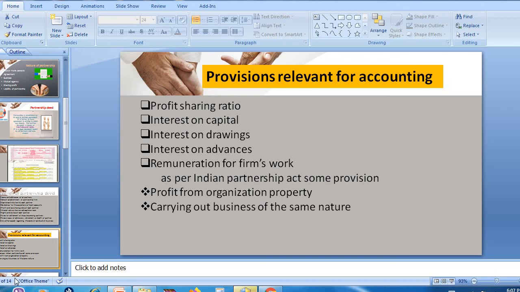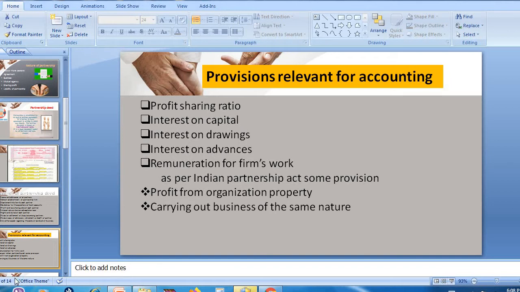In the last class, we studied partnership deed and the important contents involved in a partnership deed, right? Today we are going to study the provisions related to a partnership firm, all the provisions that we need to follow at the time of recording or entering the transactions related to a partnership firm. So the first point is profit sharing ratio.